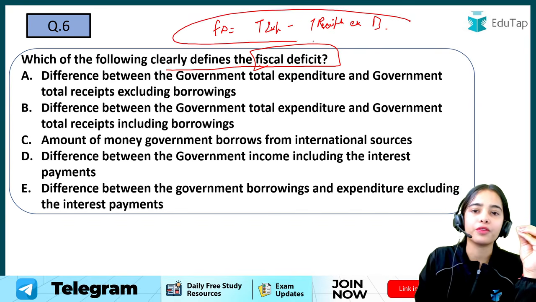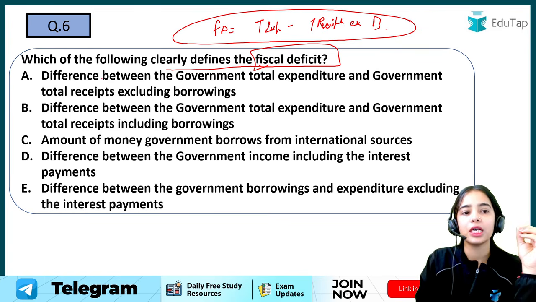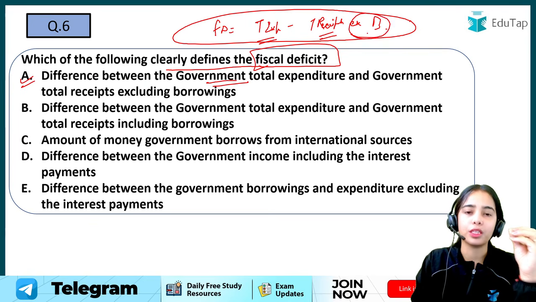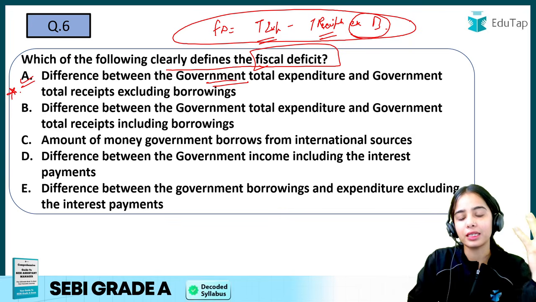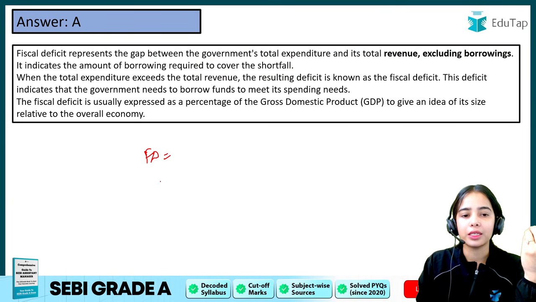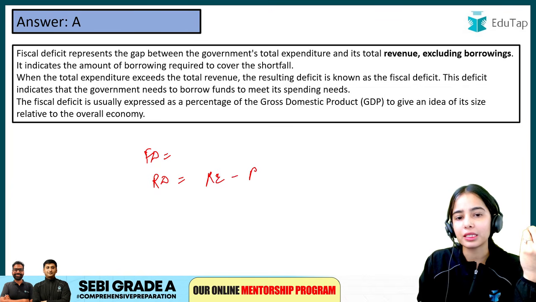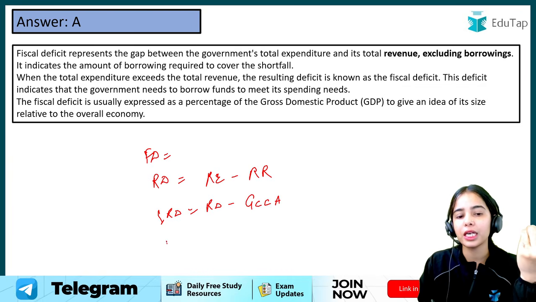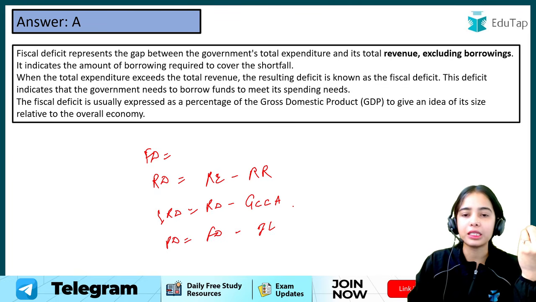Fiscal deficit shows the difference between the government's total expenditure and the total receipts excluding borrowing. Okay, so A is the right answer here. Revenue deficit is revenue expenditure minus revenue receipts. Effective revenue deficit is revenue deficit minus the grants for the creation of capital assets. Primary deficit is fiscal deficit minus the interest liabilities, the interest payments.